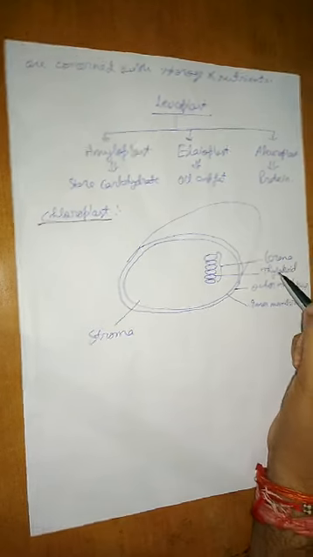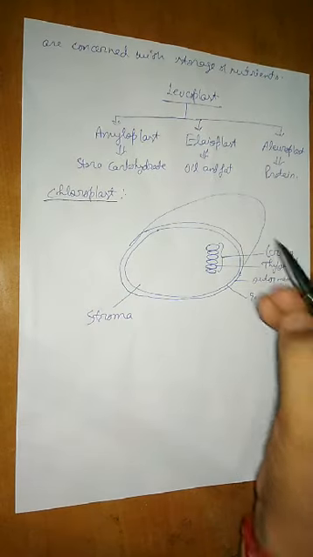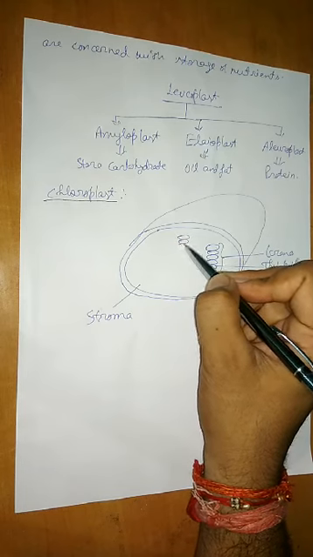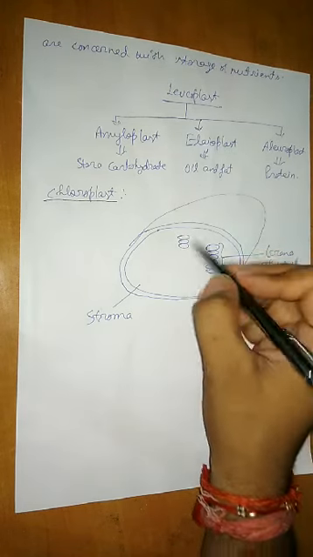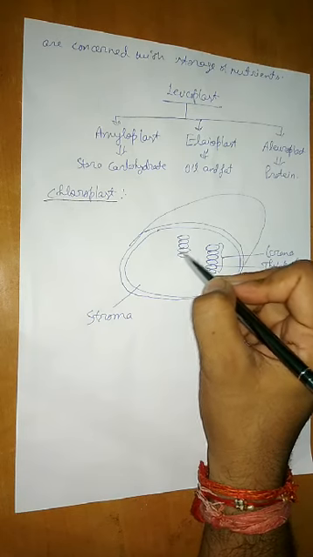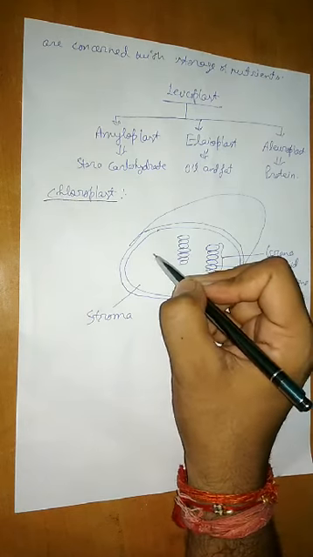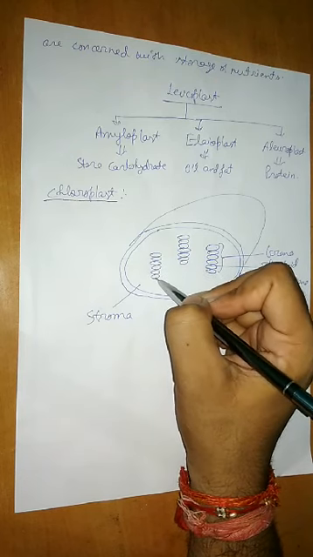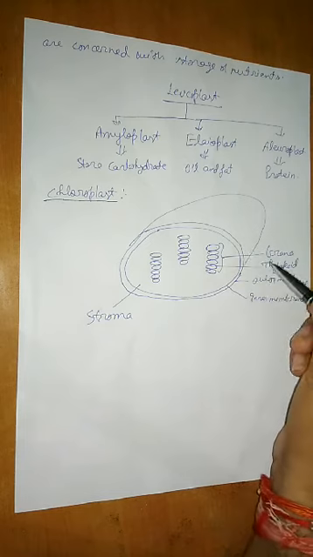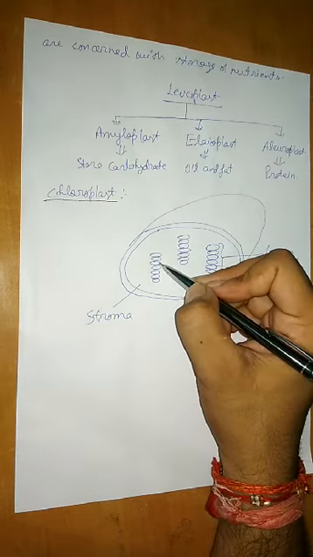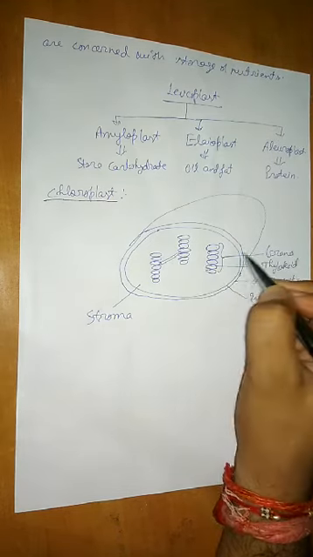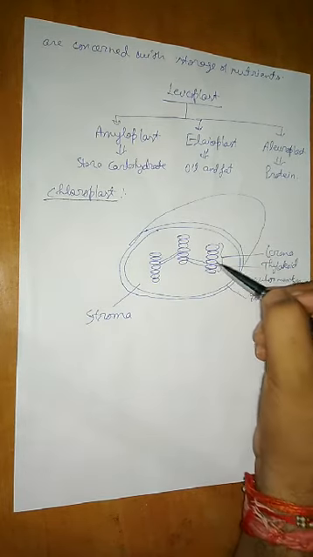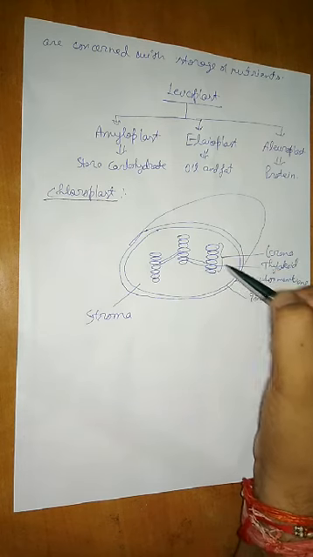So that is a difference you should know. Here also you can see, don't think that only a single grana is found. Many more grana are there like this. Here also you can make. There are even connections between these grana. You can see this connection I am making here, and here also one connection. So what happened? The thylakoids of different grana are interconnected.